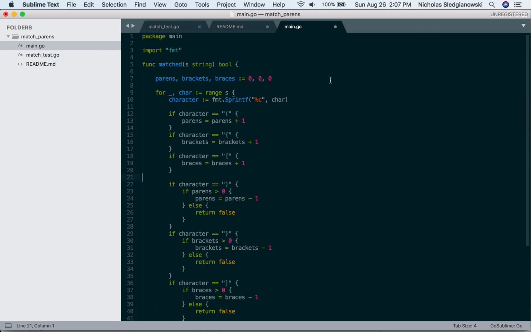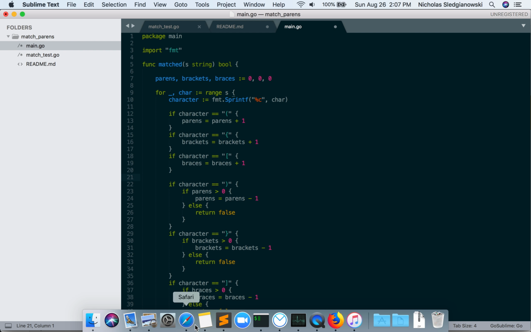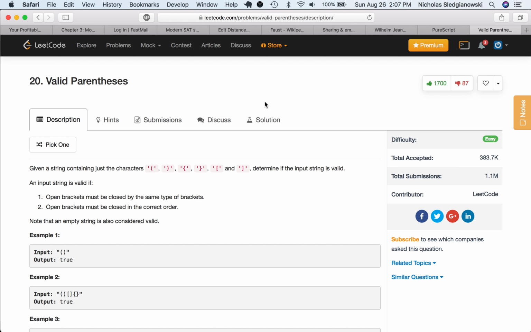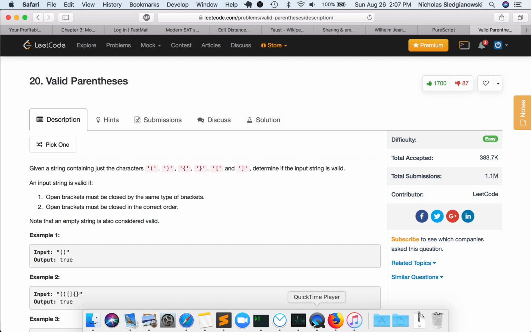Alright. So that's one version of the matching parenthesis question. There's another one on LeetCode you can try that you won't be able to answer quite the same way as I did it, but it's still going to be pretty similar. So that's going to be all for today.